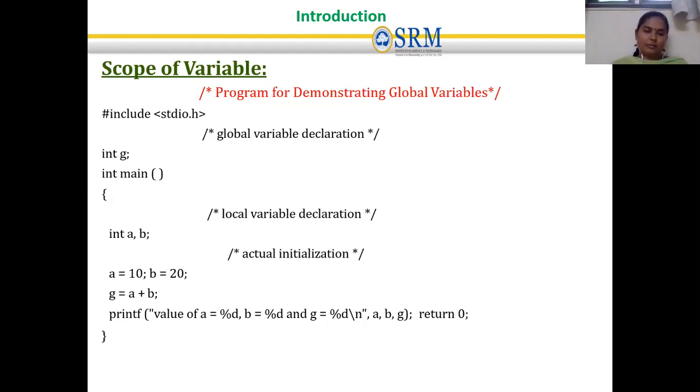Then within the main method we have a local variable, int ab. Then I can use that variable declared at the top, because it is a global variable. Any function of that program can use that value. The value is not destroyed. It holds the value throughout the lifetime of the program.